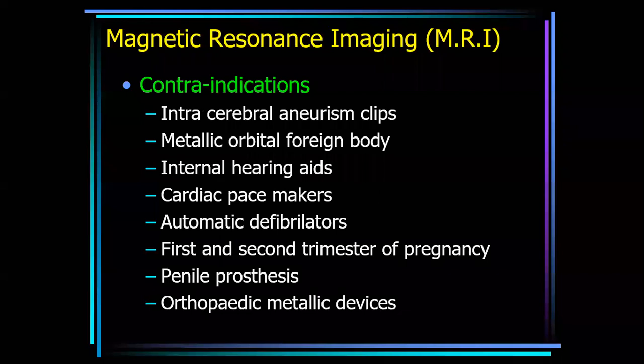Contraindications of MRI: intracerebral aneurysm, epilepsy, any foreign body, hearing aid, cardiac pacemaker, automatic defibrillator. All these are contraindications. Orthopedic metallic devices: orthopedic patients in whom fixators, plates, screws are fixed should avoid MRI.